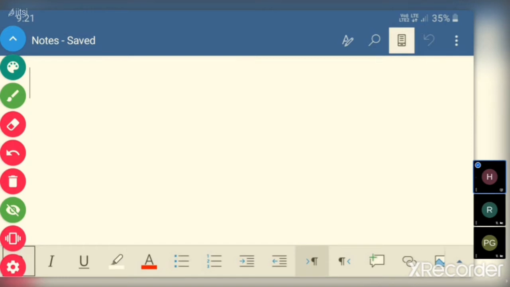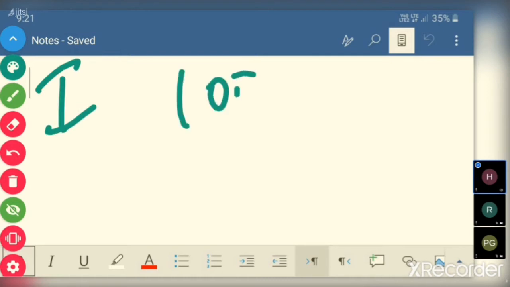That example we have discussed in GST session 1. Initial sale: 100 rupees is the sale price by the initial seller.